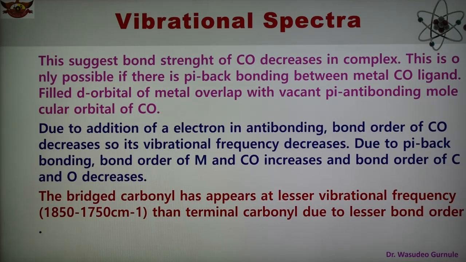It means the bond strength decreases in the complex, and this is only possible if there is pi back bonding between the metal and the CO ligand.